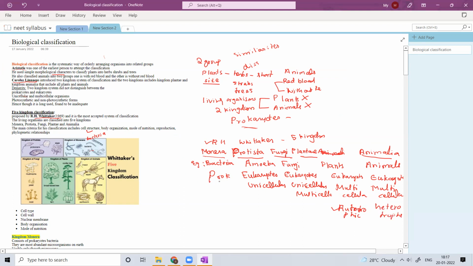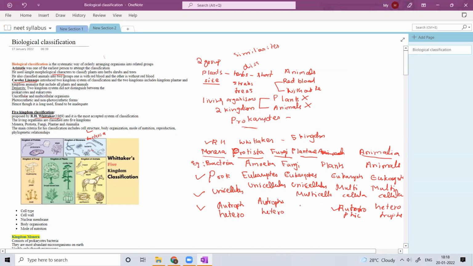So what are the other things? Here, these are prokaryotes, unicellular. All bacteria are prokaryotes, unicellular. Maybe here you can find some autotrophs and also some heterotrophs. And under Protista, in a similar way, you can also find autotrophs and heterotrophs.